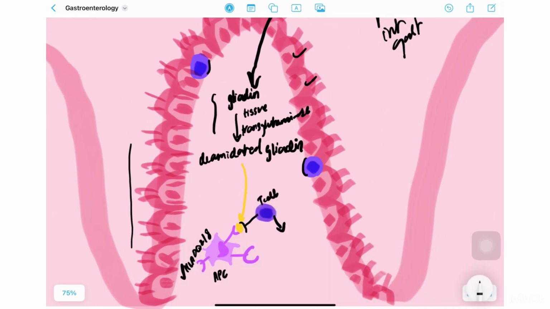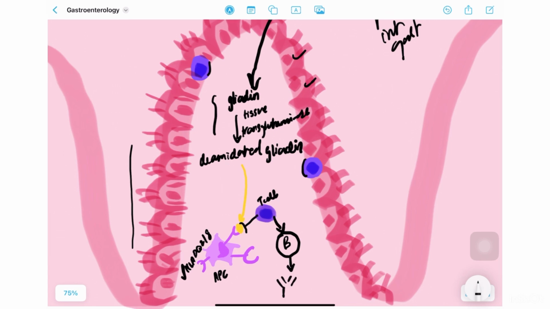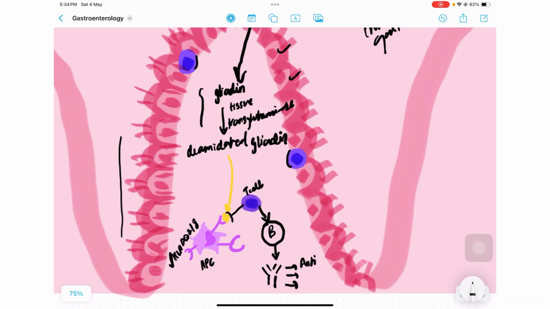The T cell is going to activate B lymphocytes. And we know that B lymphocytes will give rise to antibodies. There's going to be anti-gliadin, of course, right? Because gliadin is what gave rise to this whole chaos in the first place. Then we have anti-tissue transglutaminase. And most likely due to some cross reactivity, we're also going to have anti-endomysium antibodies. So these CD4 T cells are activating B cells and we are getting antibodies.